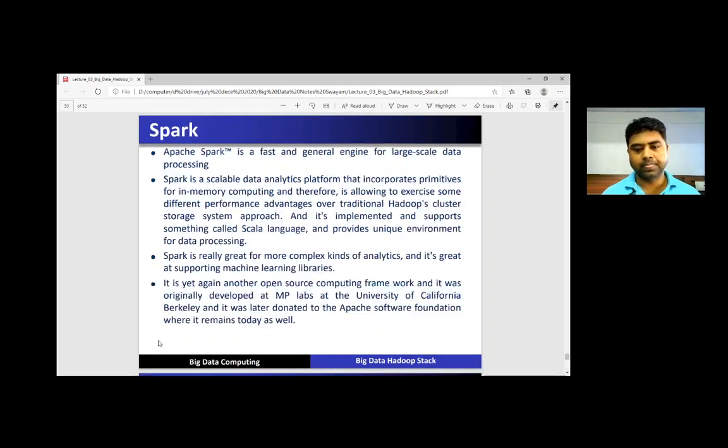And this is the whole concept of the big data or Hadoop stack for big data. I think this is the concluding section of Hadoop or HDFS, or the different types of tools we are using in the Hadoop ecosystem.